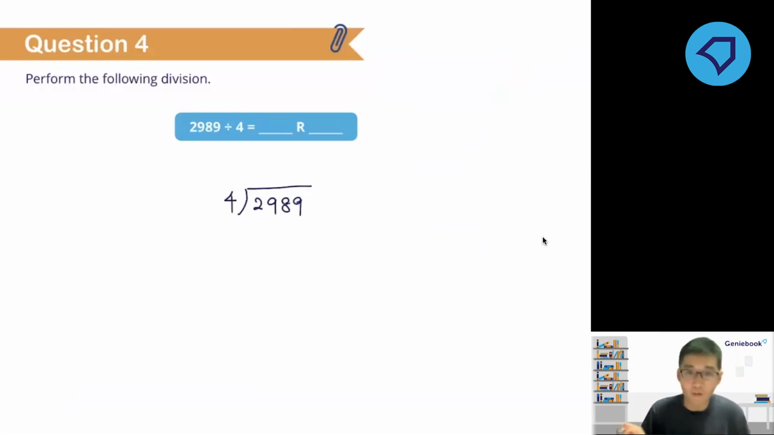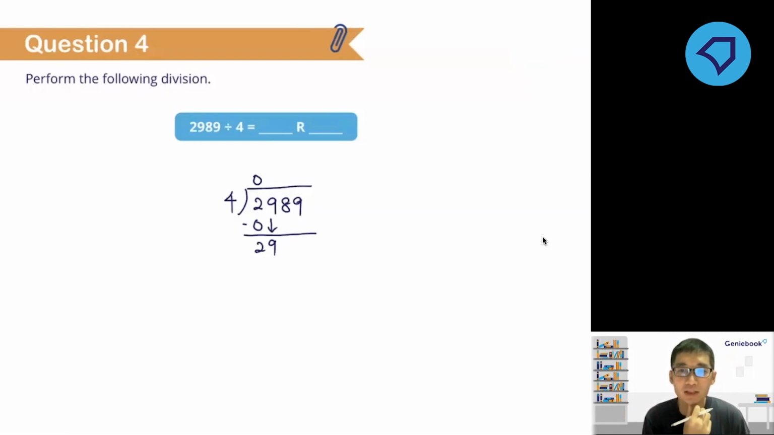2,989 divided by 4. Again, let's start from the leftmost digit, the digit 2 that is in the thousands place. 2 is a number smaller than 4, so we cannot perform the division of 2 by 4. First thing first, we put a 0 above the thousands place like this. Then multiply. 0 times 4 is 0. Subtract. Now let's bring down the next digit, 9. What is 29 divided by 4? Can you tell me?